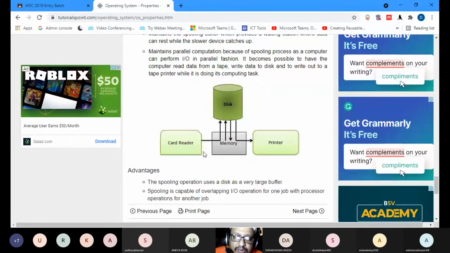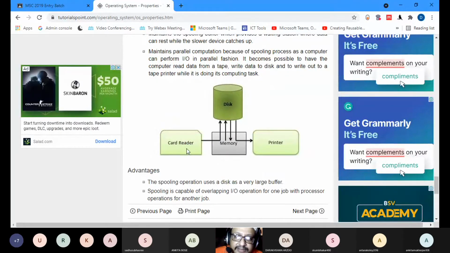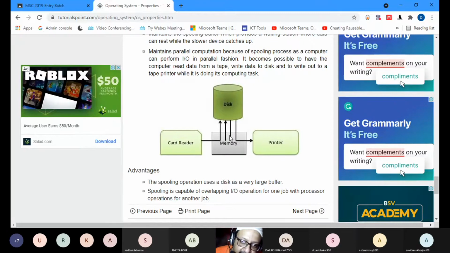So, from, say, the card reader, it is buffered, that is, spooled into the memory. The disk can access it from there, then it is spooled from the memory to the disk, and from the disk it's buffered beforehand. Programs are stored beforehand from the main memory, and then it is pulled again into the memory and sent to the printer. So if it is already there in the memory, this process is faster. It doesn't need to go from card reader to memory, from memory to disk, from disk to memory to printer. So it is already spooled over here before.